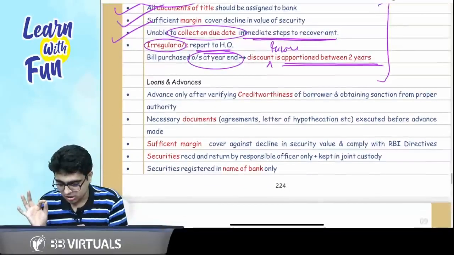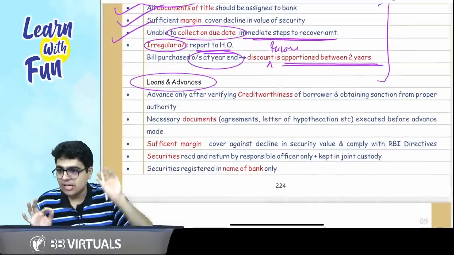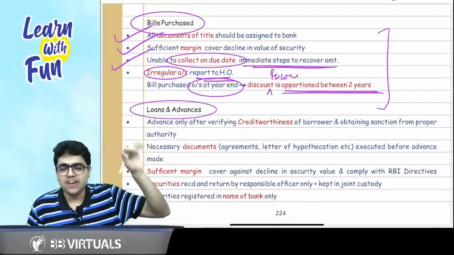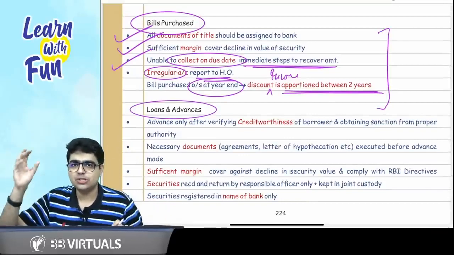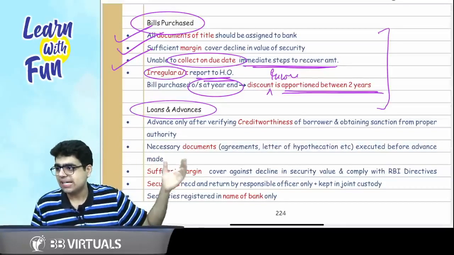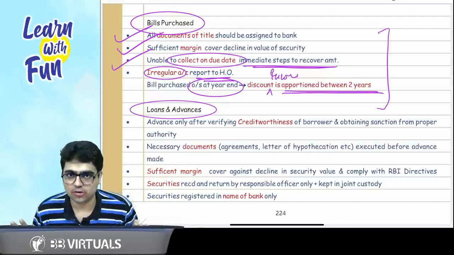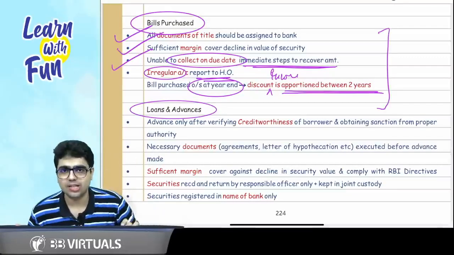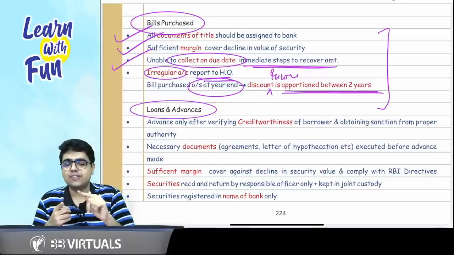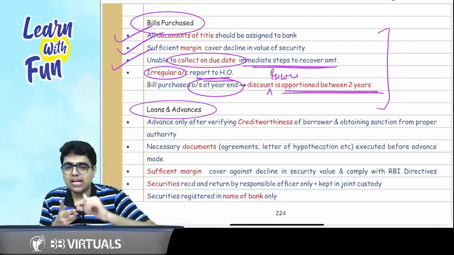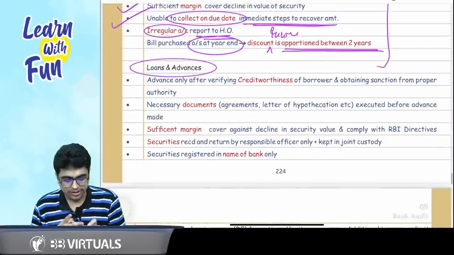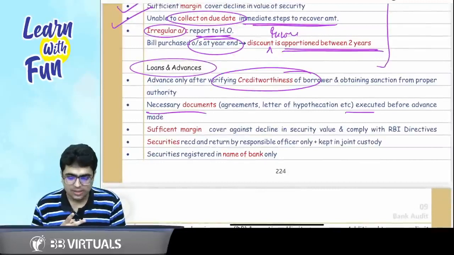Yes, sir. Now comes the concept of loans and advances, very much in nature of bills purchased. In bills purchased, you are getting a short-term kind of loan, but in case of loans and advances, you are taking a long-term loan. First of all, what will you check of the other party? Credit worthiness. If the credit worthiness is okay, you grant the loan. Make sure all the necessary documents are executed.